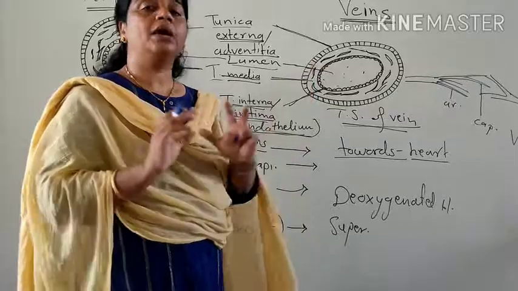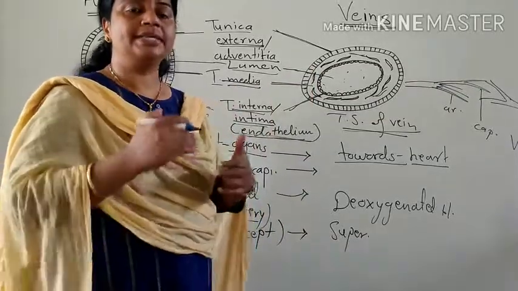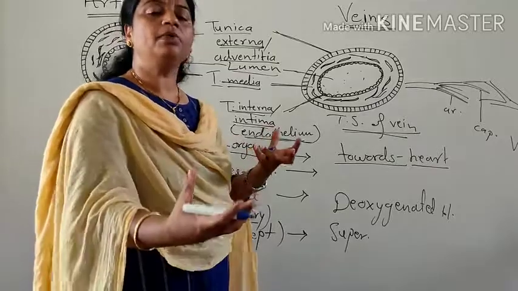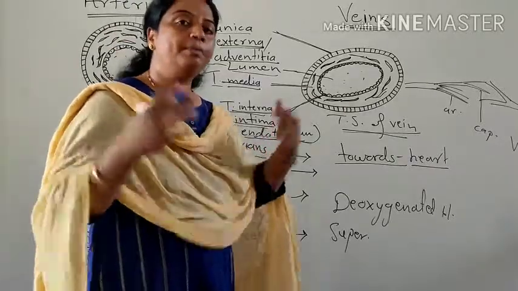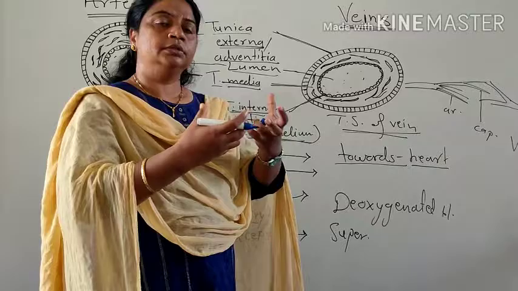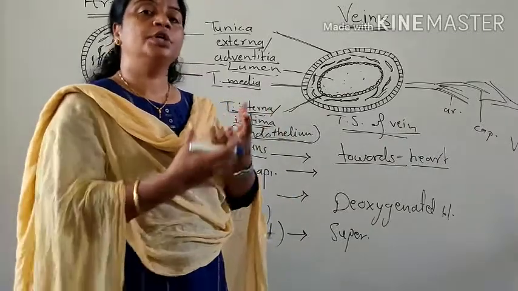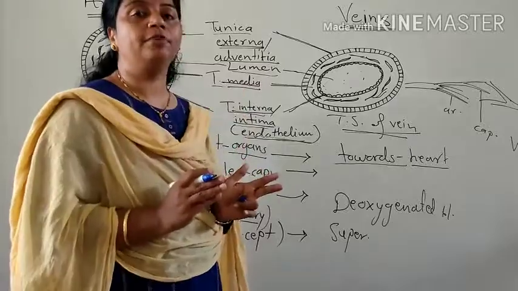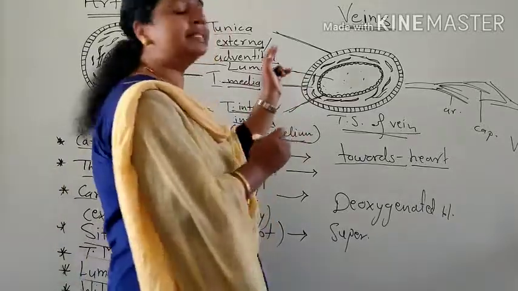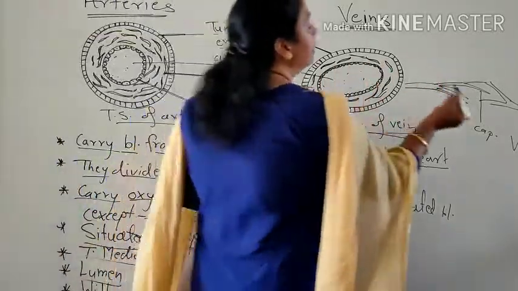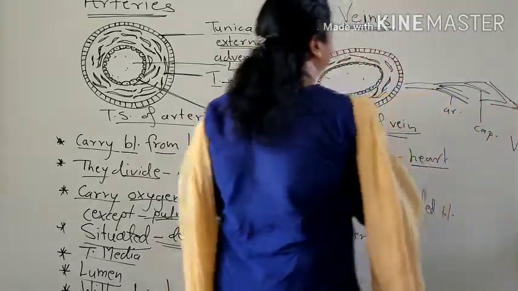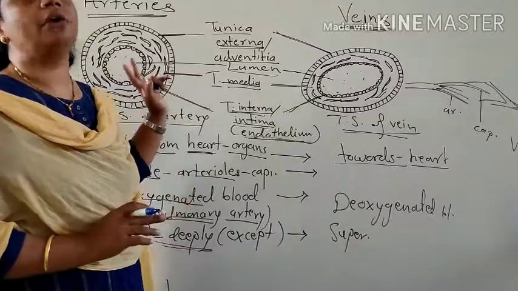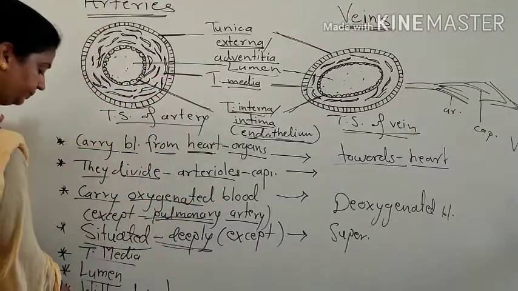Veins have internal valves at intervals because they carry blood from the lower half of the body to the upper half of the body. There is a gravitational force by which backflow of blood could take place, so the valves prevent the backflow of blood in veins. Means in veins valves are present, but arteries are without valves. There is no need of valves.